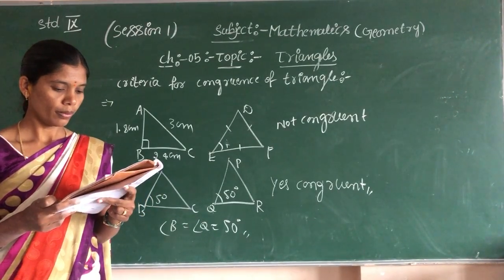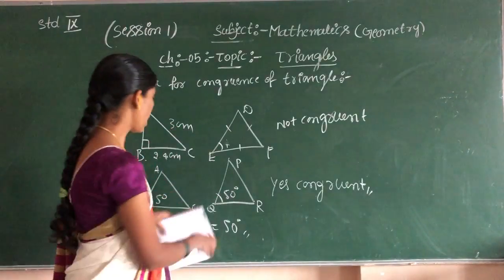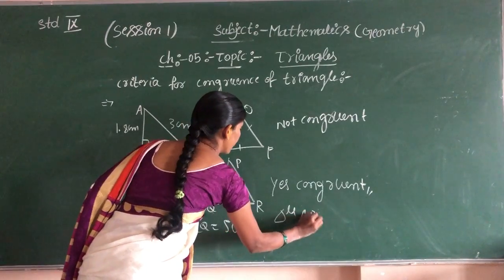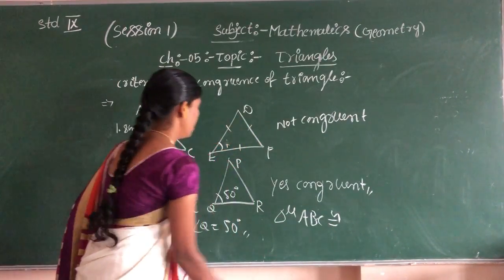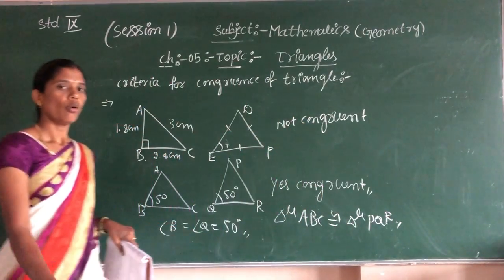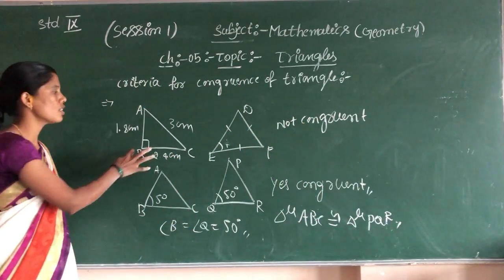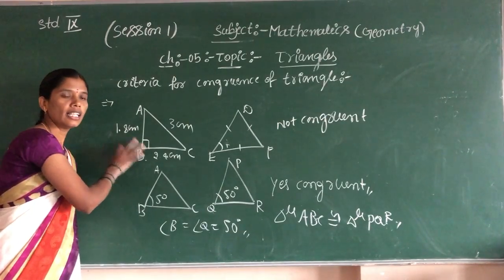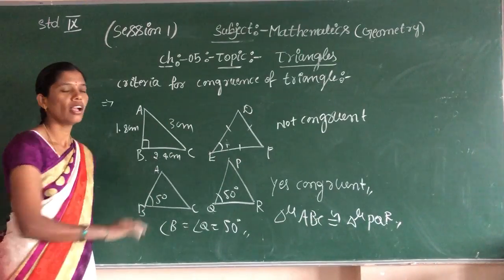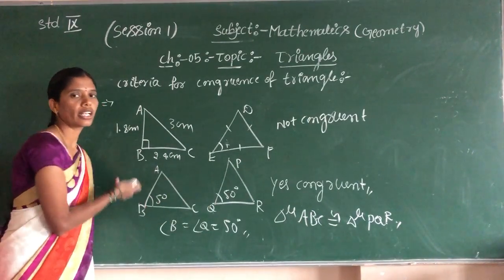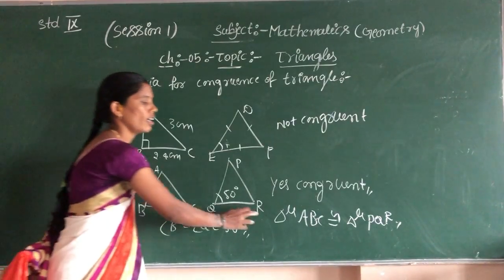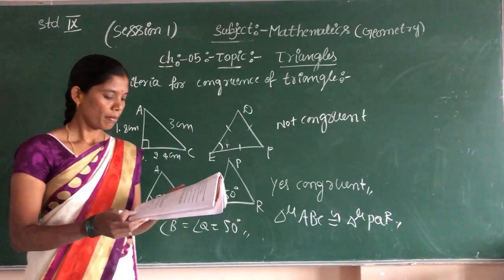Okay, children. So you see the triangles. How to write in congruency form? In triangle ABC, congruent triangle PQR. Why? Because the other one is not congruent, since one is a right angle triangle and one is an equilateral triangle. But both these triangles are acute angle triangles, otherwise it is congruent. So triangle ABC is congruent to triangle PQR.